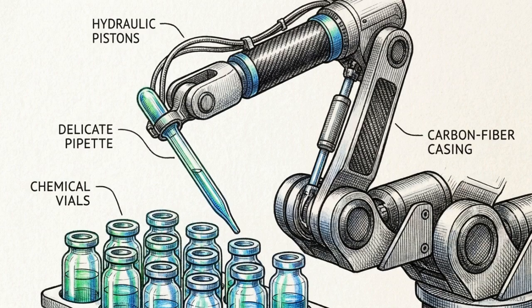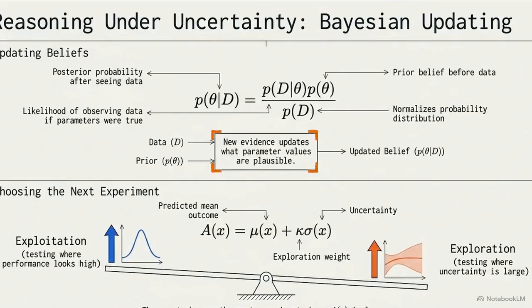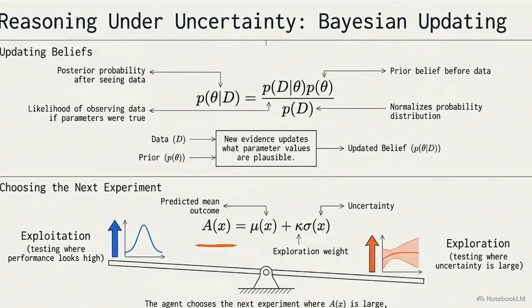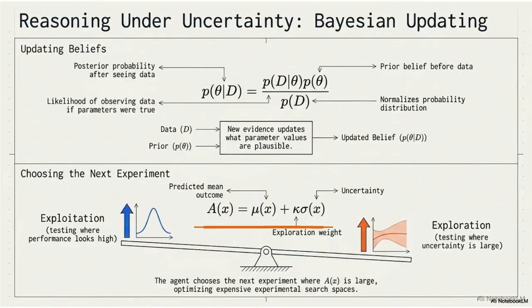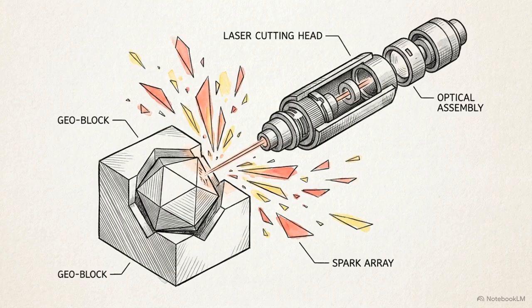Once the model has a physically constrained hypothesis, the agent must decide which specific experiment to run next. The agent uses Bayesian updating to refine plausible parameters under uncertainty. To optimize search spaces, an acquisition function balances two competing drives. Exploitation tests parameters where predicted performance is high. Exploration pushes the agent to test where uncertainty is largest, guaranteeing new information. Balancing these two factors allows the agent to intelligently initiate physical synthesis in the real world.